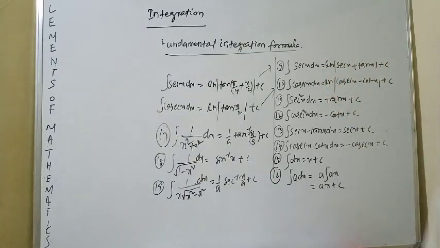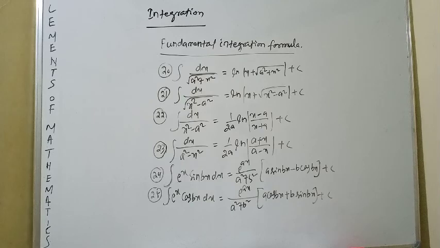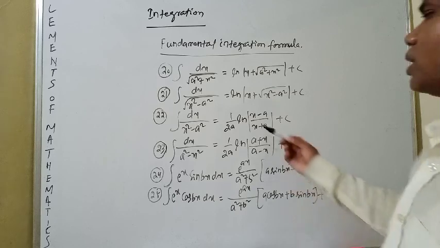Okay, you see some more formulas. Integration of dx by root over a square plus x square is equal to ln of x plus root over a square plus x square plus c.